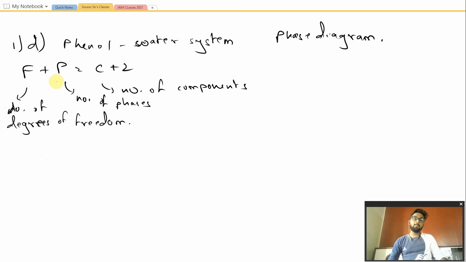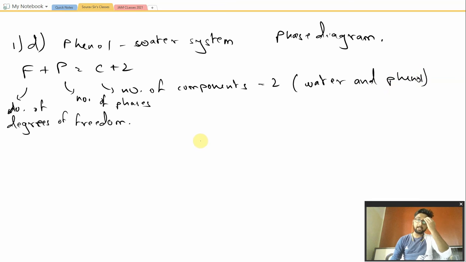Now firstly, we know that the number of components here is equal to 2, because only two things are taken, that is water and phenol. Nothing else is there in the system. We are not taking the KCl electrolyte system that we have done in our practical classes, only phenol and water is being taken, at different concentrations, obviously, because we are plotting a graph related to the concentration and temperature of the system. There are two components.